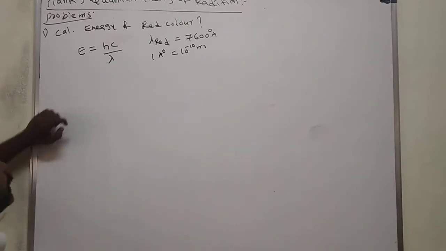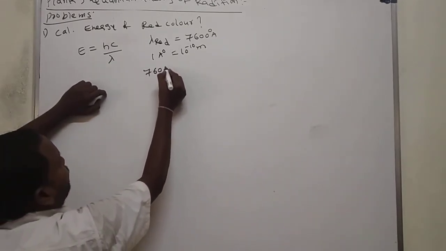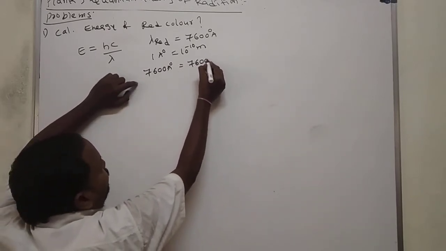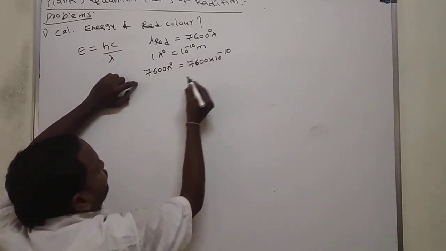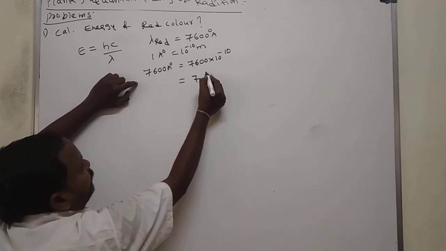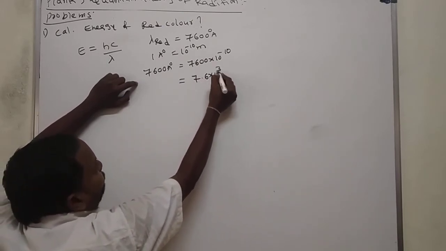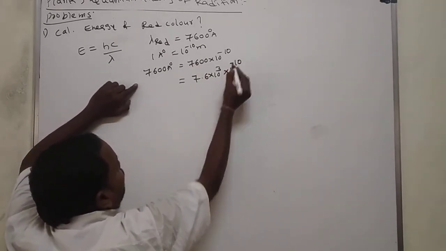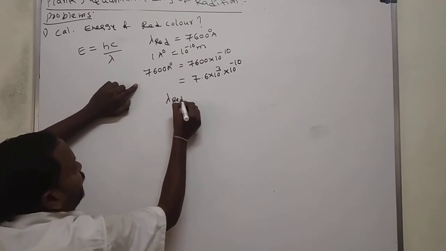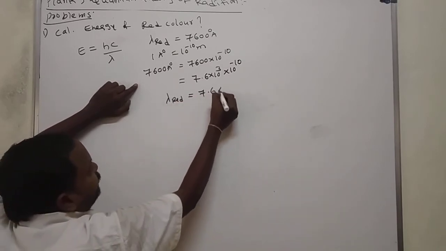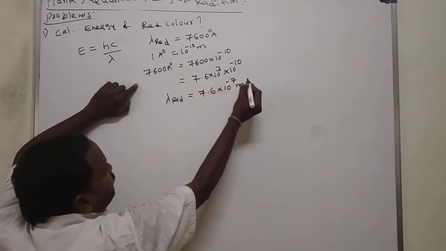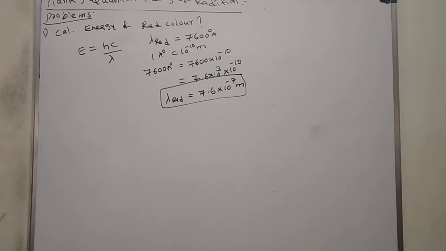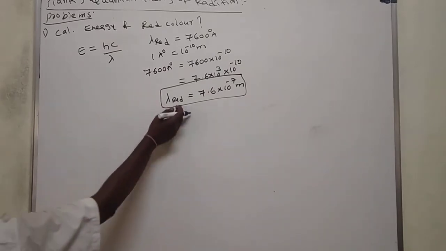Next, 7600 angstroms is equal to 7600 into 10 to the power of minus 10. This may be written as 7.6 into 10 cube into 10 to the power of minus 10. Then lambda of red color in meters is equal to 7.6 into 10 to the power of minus 7 meters. This is the lambda value. This lambda value we substitute here.